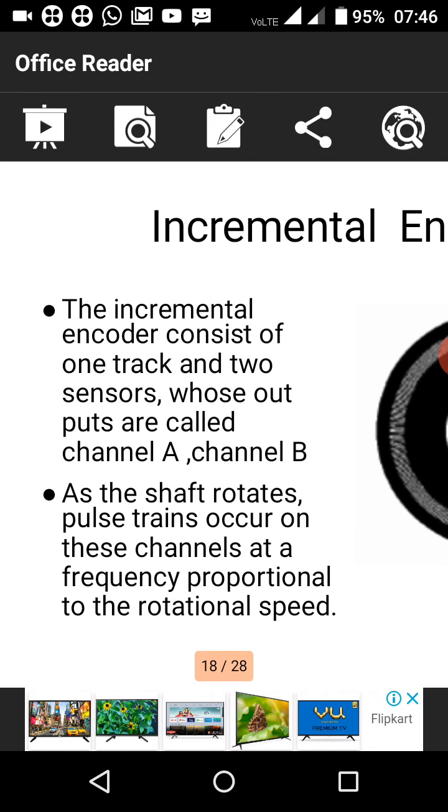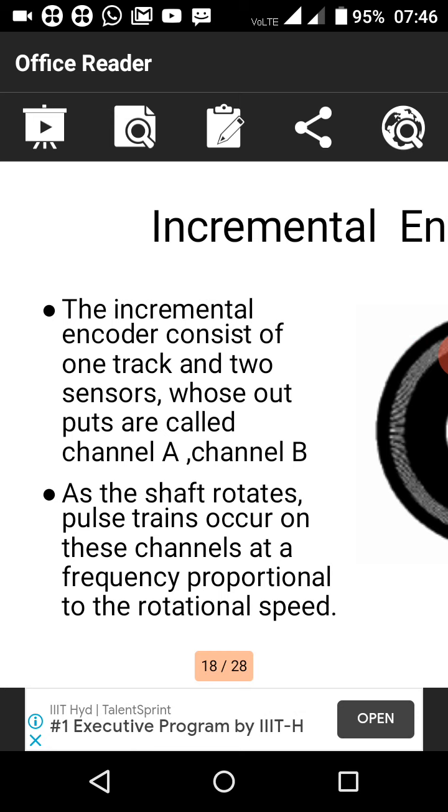Okay, next we'll see incremental encoders. What are incremental encoders? They consist of one track and two sensors. Absolute encoders have 3-4 tracks, but here we have only one track and two sensors whose outputs are called channel A and channel B. There we called them track 1, track 2, here we are giving alphabets.